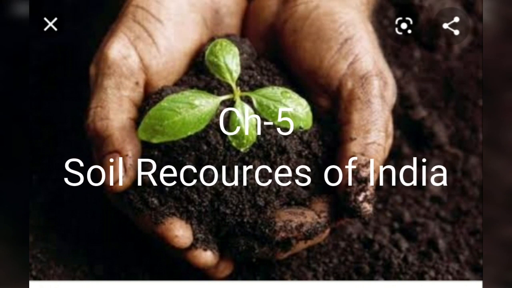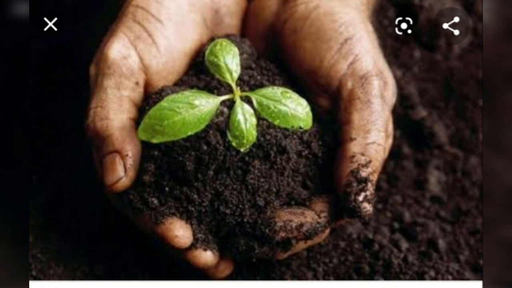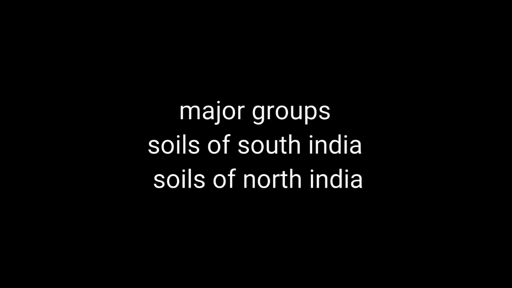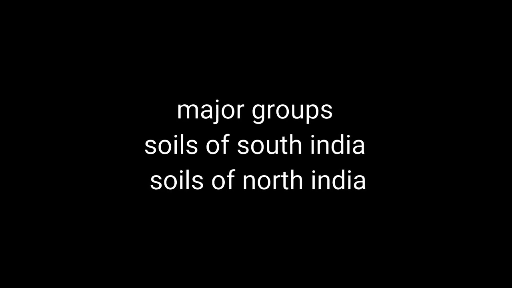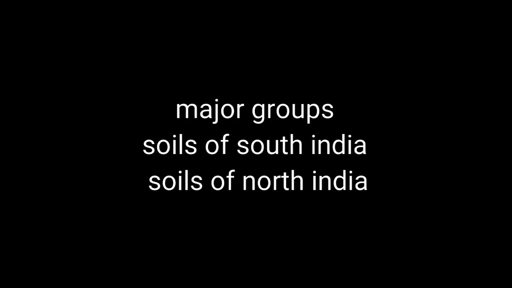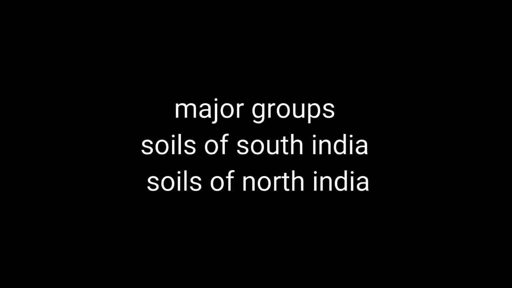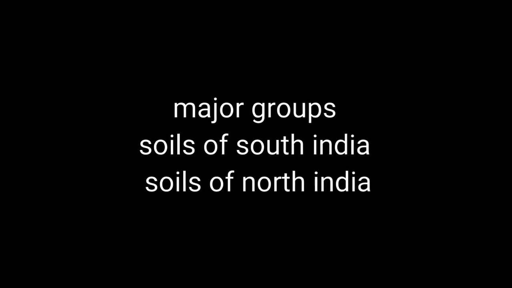Continuing with the chapter soils, we now come to the topic of the major soil groups of India. Our country is a very large country, and the relief, the climate and the vegetation also vary. So the soil groups of our country are also varied. They differ from one another by their origin, where they are found, their color, texture, fertility extent and chemical composition.